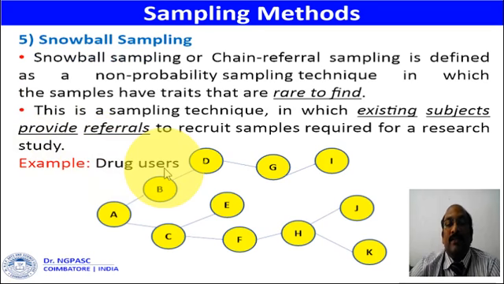Suppose the researcher is able to find one drug user, and from that person he is able to find other drug users. For example, first the researcher finds a drug user, respondent A. From that respondent he gets references, and A refers B and C. In turn, B refers D, and C refers D, E, and F. In that way the researcher is able to reach the required number of respondents and collect the information from them.